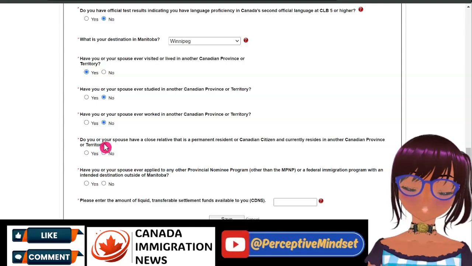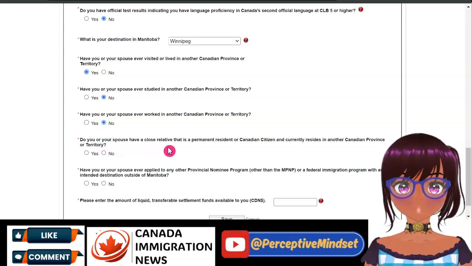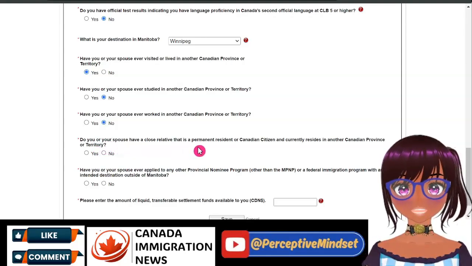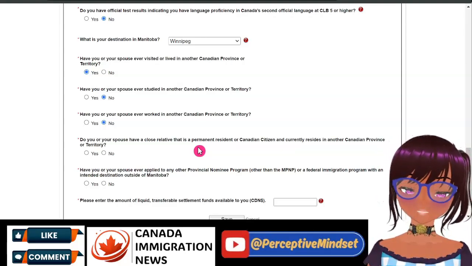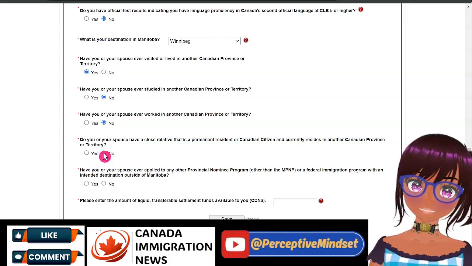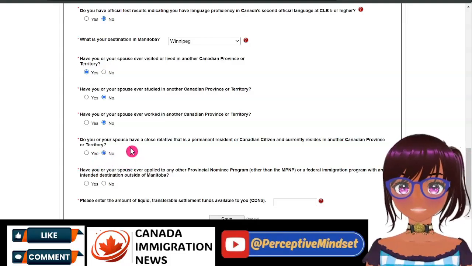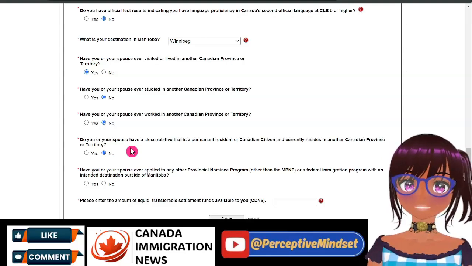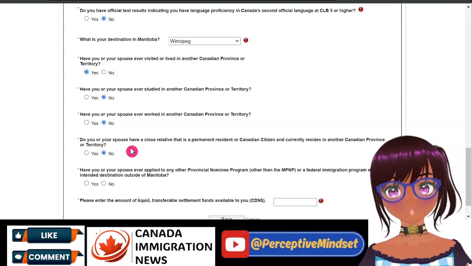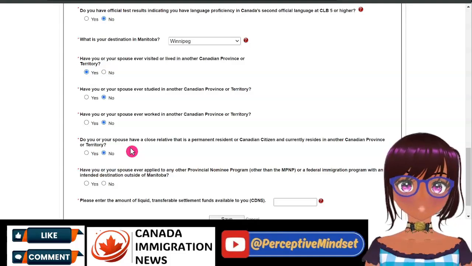Do you or your spouse have a close relative that is a permanent resident or Canadian citizen and currently resides in another Canadian province or territory? Now, if you say yes to this, then naturally it will deduct, I think, 200 points from your MPNP because they're looking for people who are intent on remaining in Manitoba.